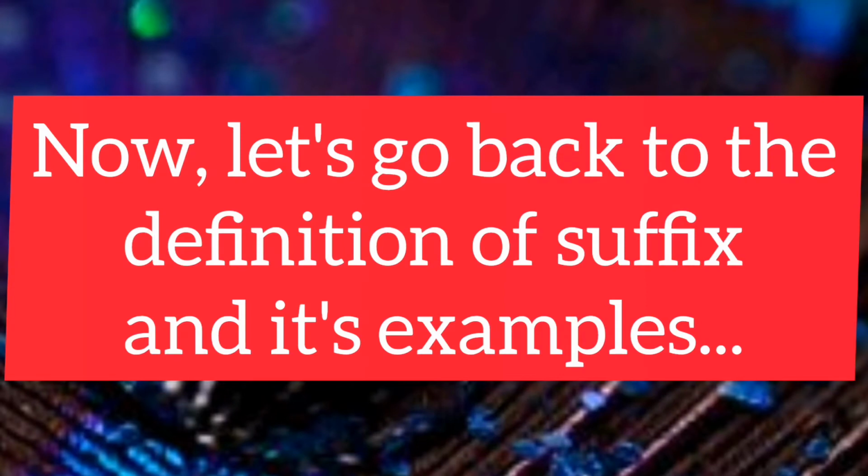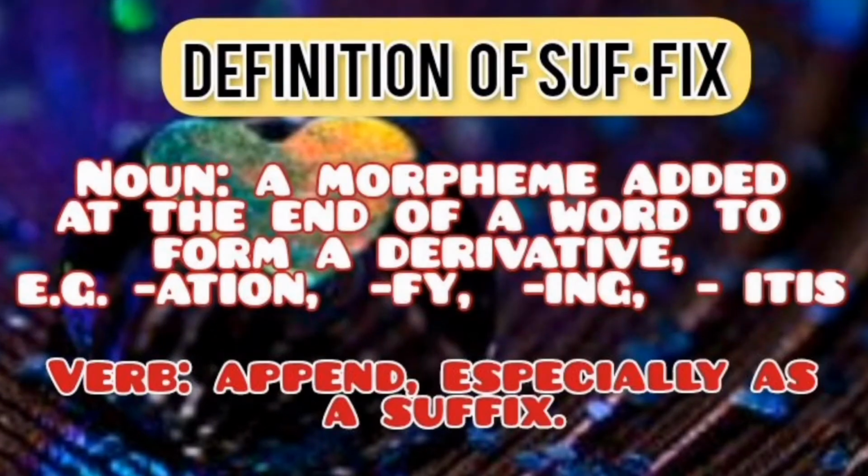Now let's go back to the definition of suffix and its examples. Definition of suffix. For noun, a morpheme added at the end of a word to form a derivative. Examples: ation, fy, ing, and itis. For verb, append, especially as a suffix.